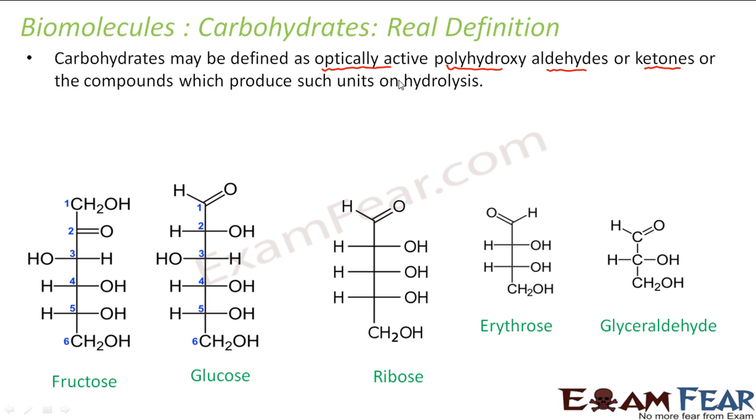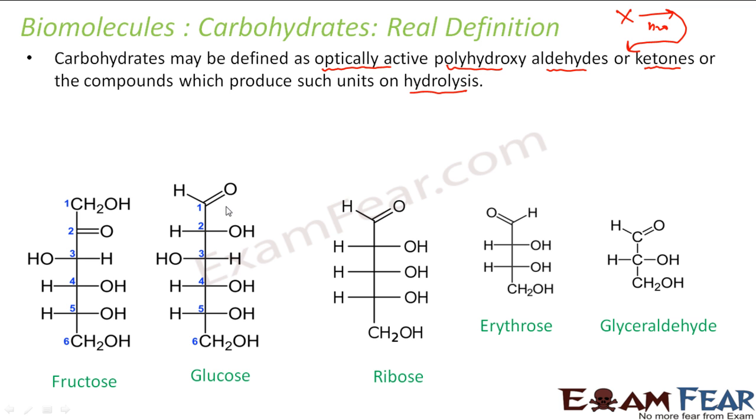Or compounds which produce such compounds on hydrolysis, right? So even if a compound X is not an optically active polyhydroxy aldehyde or ketone, but on hydrolysis it produces such kind of compound, that compound is also called carbohydrate. So carbohydrates are compounds which are optically active polyhydroxy aldehydes or ketones, or the compounds which produce such units on hydrolysis.